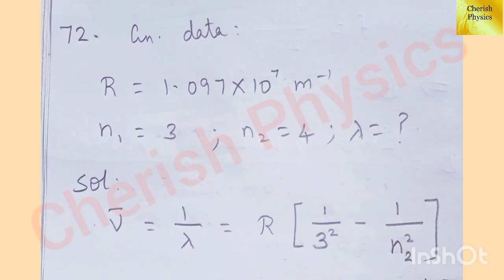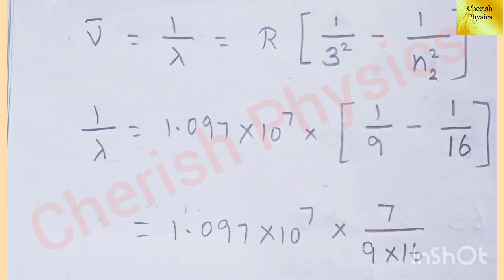According to Paschen series, nu bar equal to 1 divided by lambda equal to R into 1 divided by 3 squared minus 1 divided by N2 squared. By substituting the values, we get 1 divided by lambda equal to 1.097 into 10 to the power 7, 1 divided by 9 minus 1 divided by 16. That is, 4 squared is equal to 16. By taking LCM, we get 1.097 into 10 to the power 7 into 7 divided by 9 into 16.